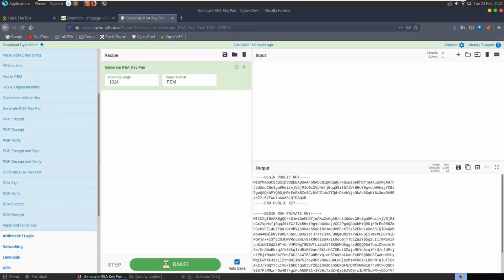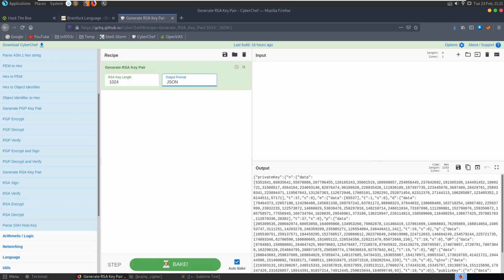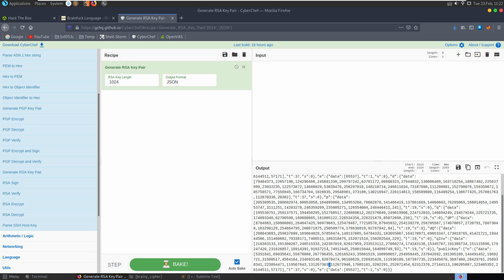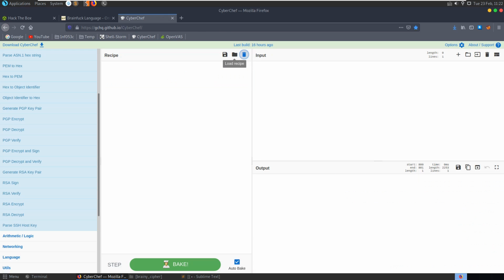We have the generate RSA key pair as well here, but this is going to generate a key. We already essentially have the values needed for the key. If we go to JSON, in fact, you'll see here we should have something similar to this, although yeah, not in the same format. But you see here P and Q. We do have them here, it's just in a different format. So let's see what else we could do.